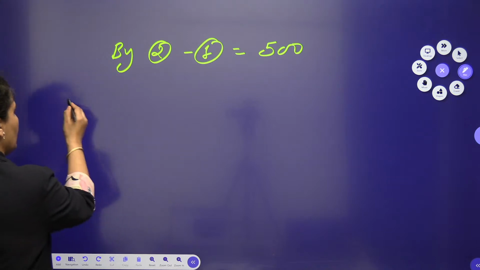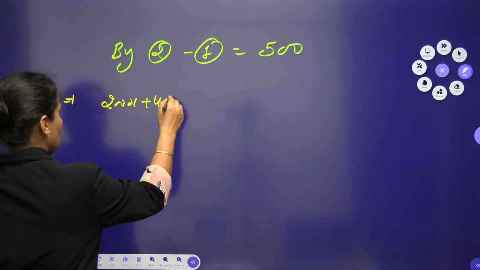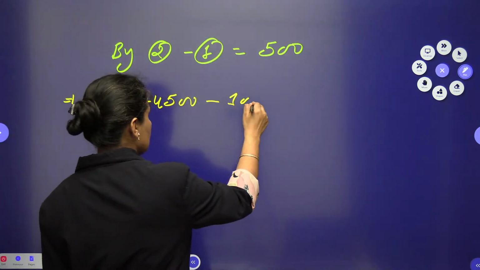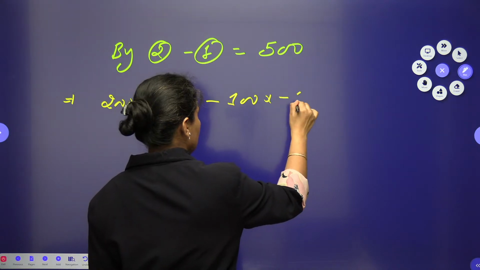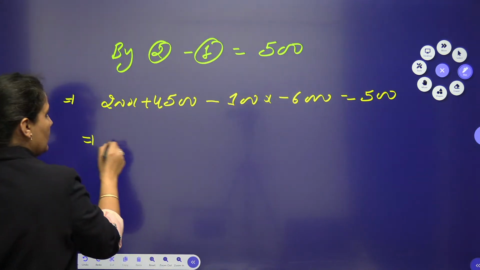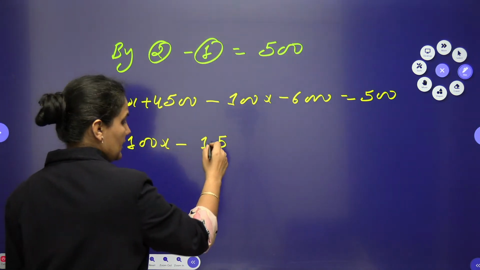So we can use 200x plus 4,500 minus 100x minus 6,000 is equal to 500. When you solve, what is the answer?